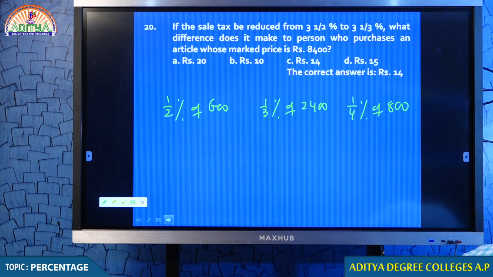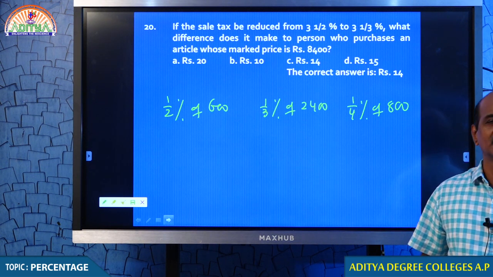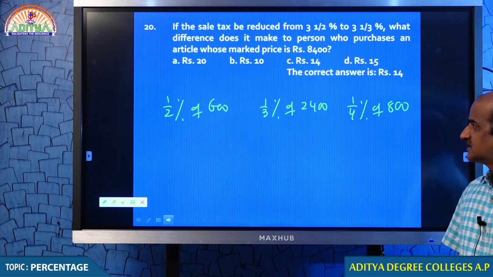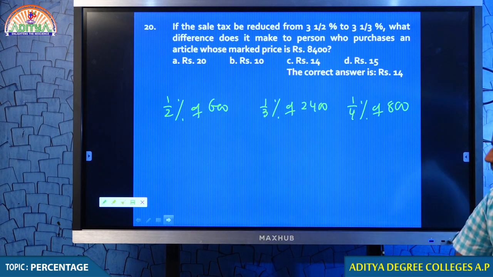I'm just looking at your comments. Students, I'm waiting for your comments. You are asking me to explain question number 20, I will be doing it. Now, meanwhile, you please respond. Come on. Respond, what is your answer? 1 by 2% of 600. I am waiting for your responses. Yeah, well done, well done. Excellent, excellent. Congratulations, you did a wonderful job. Very good students. Almost many of you responded quickly. Very good.